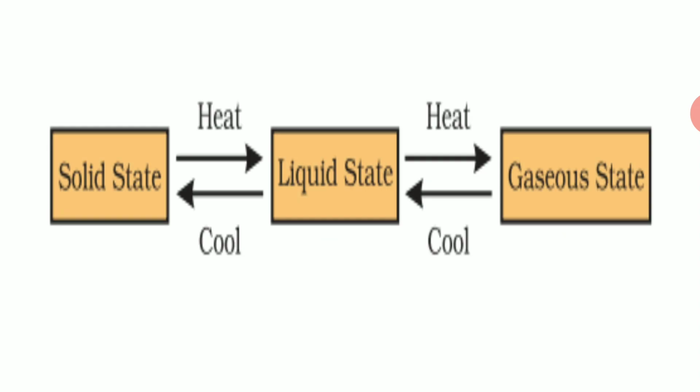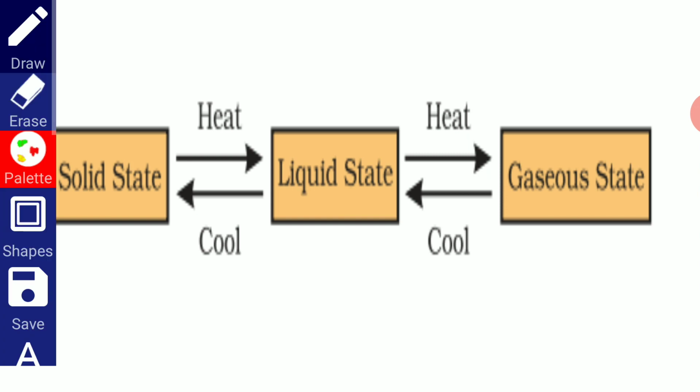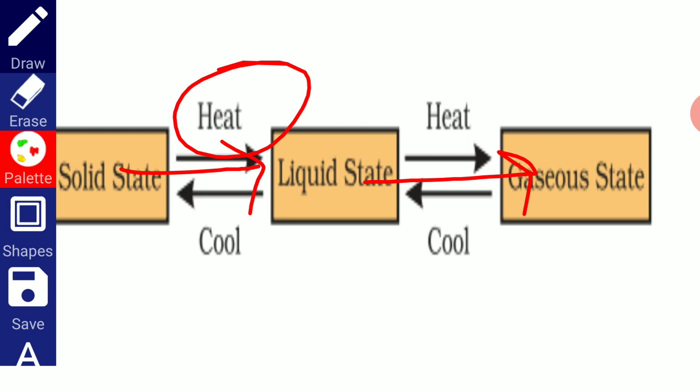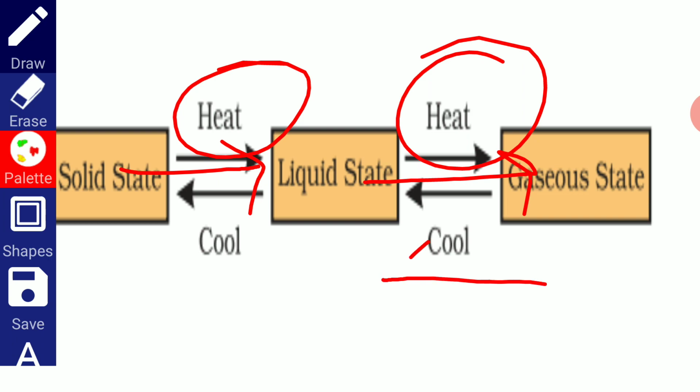In short, the solid state can be converted to the liquid state when heat energy is provided, and the liquid state can be converted to the gaseous state when the temperature is raised. If the temperature is brought down, the gaseous state can be converted back to the liquid state.